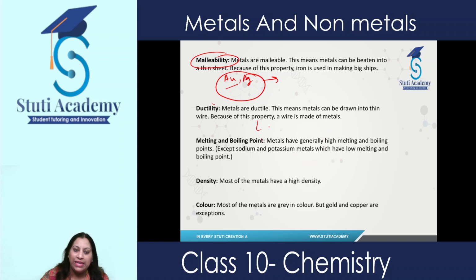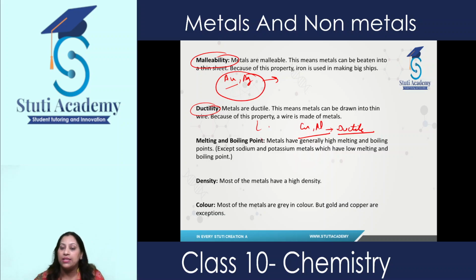Now the next property is ductility. Metals are highly ductile. It means we can easily convert them into wires. The electrical wires we use in our home are made of copper and aluminium. They are good conductors, that's why we use them, but they are highly ductile also. So that's why we use them in making wires.